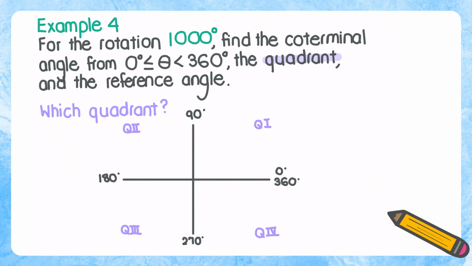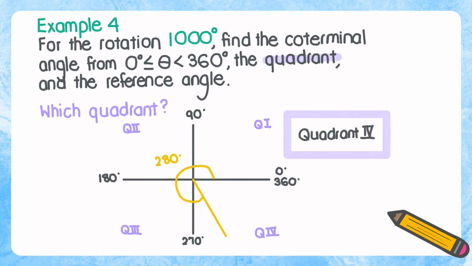Next, we need to find which quadrant 280 degrees belongs to. Since it's between 270 degrees and 360 degrees, somewhere around here, we know that this coterminal angle lies in quadrant 4. This means that 1000 degrees would also end up in quadrant 4, even though there are a few extra loops.